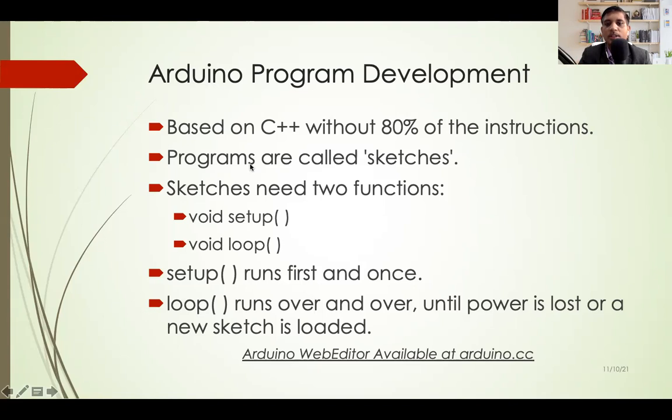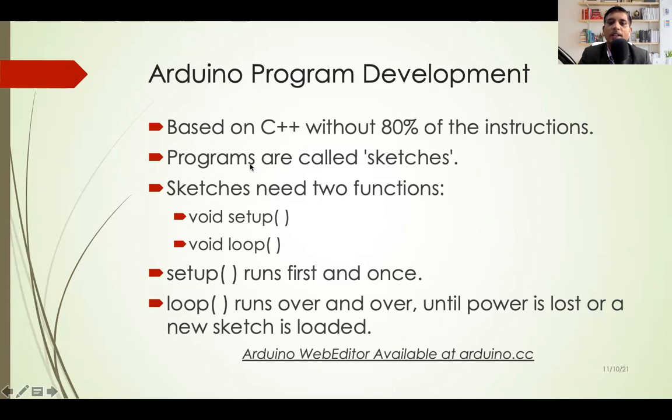One function is needed for C and C++, but in Arduino programming, every program must implement at least two functions. You can implement more than two functions also, like a function which reads the sensor value, or a function which writes data to the actuator. So we can have multiple functions, but at least two. The names of those functions are setup and loop.